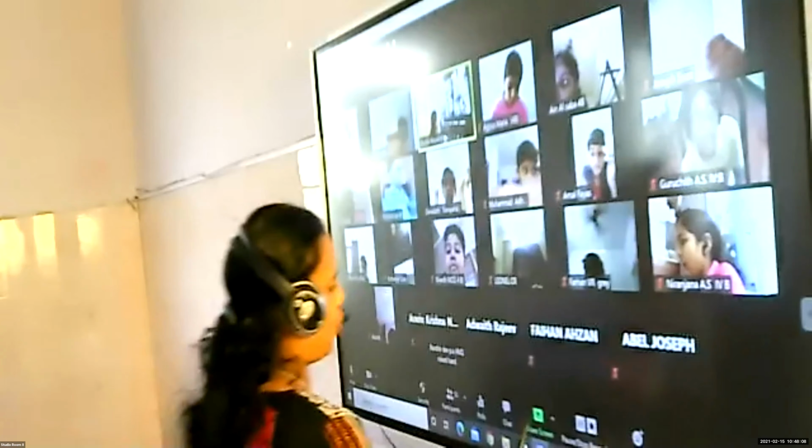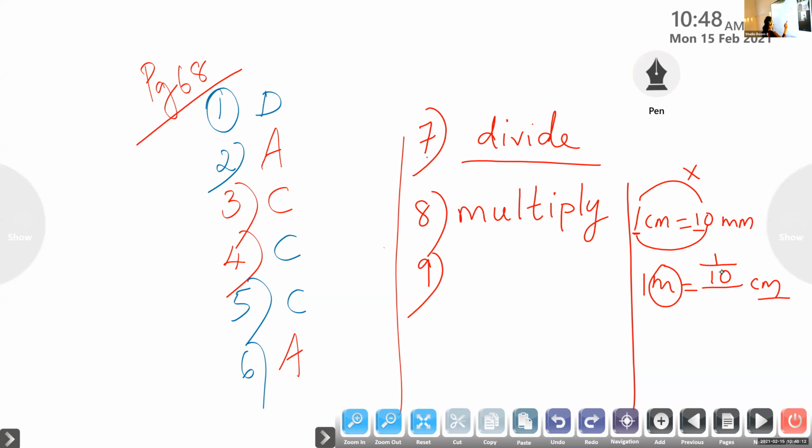So question number 9, what we have to write here? 1 by 10. The answer is 1 by 10. So here, millimeter to centimeter, you have to divide by 10, 1 by 10. Now, anybody can tell me what is the decimal form of 1 by 10?